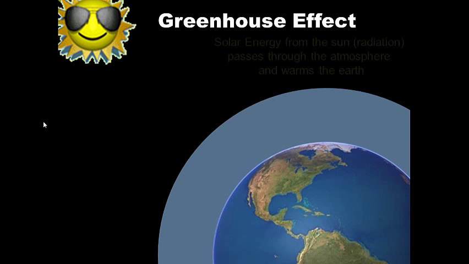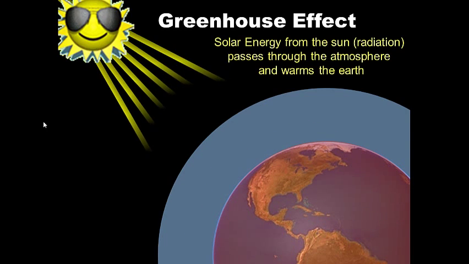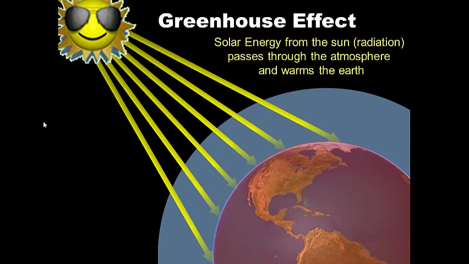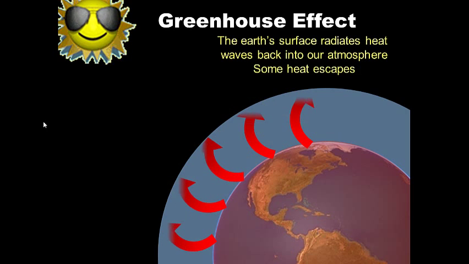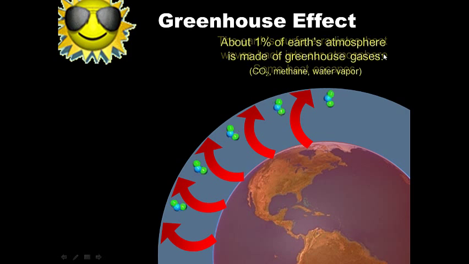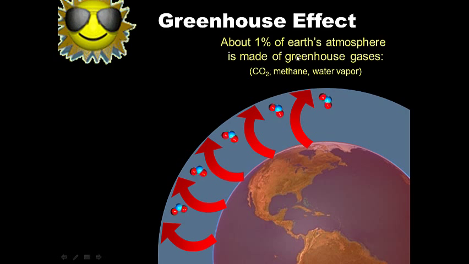The greenhouse effect here. Solar energy from the sun, short wavelength radiation, passes through the atmosphere and warms the earth. So a lot of the sunlight passes through our atmosphere and warms the earth. The Earth's surface radiates heat back into our atmosphere in the form of long wavelength heat waves. Some heat escapes, which is good. About 1% of Earth's atmosphere is made up of greenhouse gases, CO2, methane, and water vapor, and these gases absorb the heat.